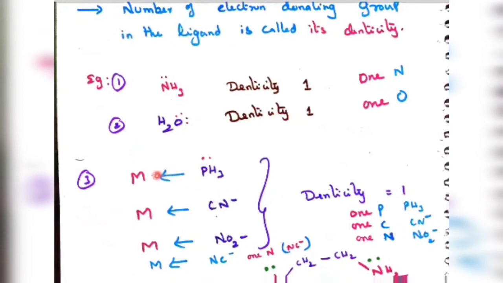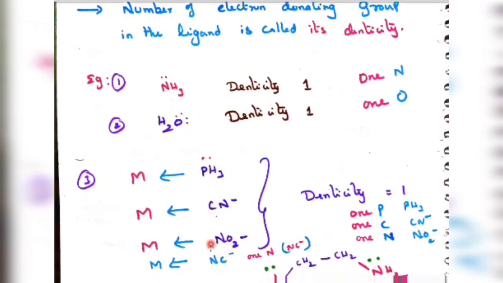This phosphine is donating to the central metal, and this ligand is donating. So it is a Lewis base and the metal is accepting, a Lewis acid. CN minus is a Lewis base, giving one lone pair of electrons to the metal, and so is isocyanide, NC minus.